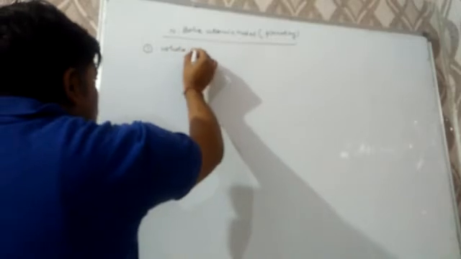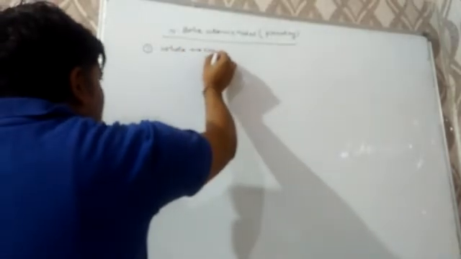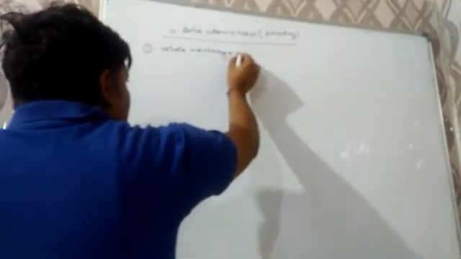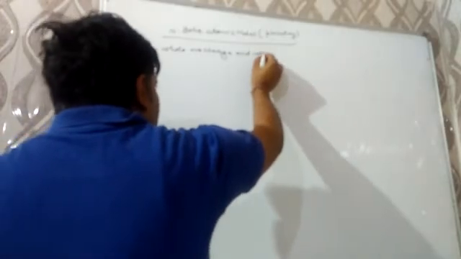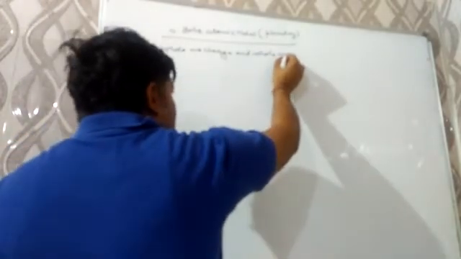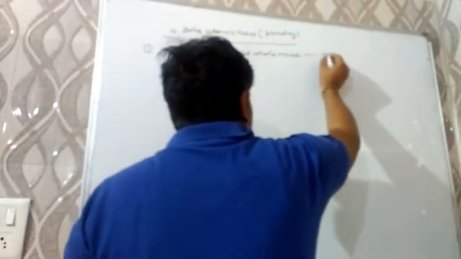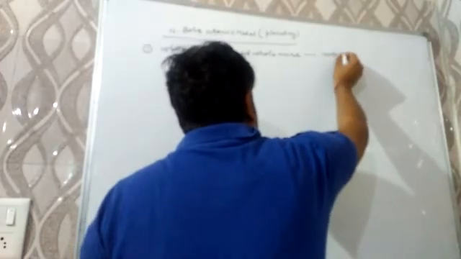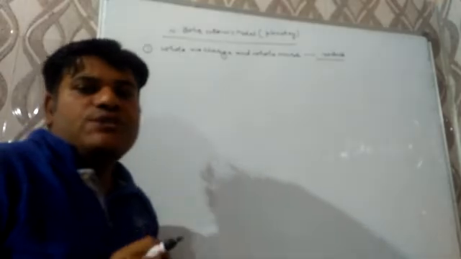Its main postulates are: the first one is that the whole positive charge and whole mass lie in a single point known as the atomic nucleus.